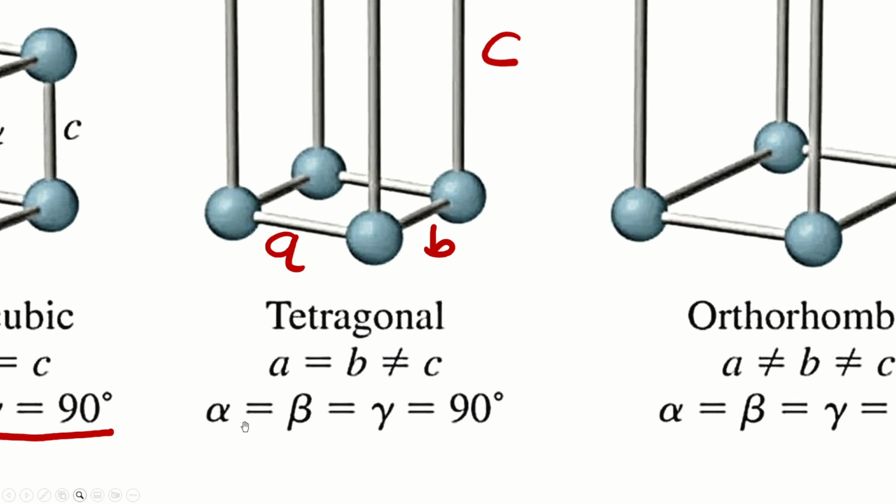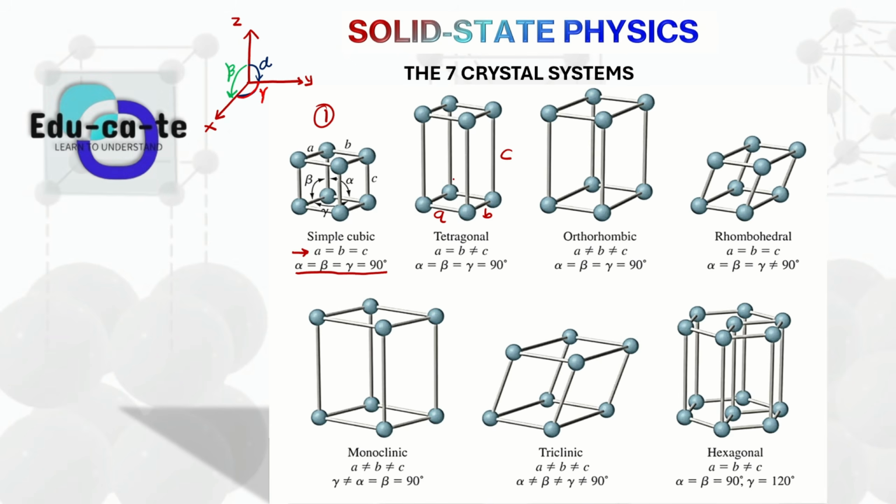But when you look at the angles, they still have the same orientation. The angle alpha, the angle beta, and the angle gamma, all of them are equal to one another, and they're equal to 90 degrees. So it's 90 degrees between the y and the x-axis. It is 90 degrees between the z-axis and the y-axis as well, and it is also 90 degrees between the z-axis and the x-axis. So all of these angles, your gamma, your beta, and your alpha, are equal to 90 degrees, just like in a simple cubic structure.